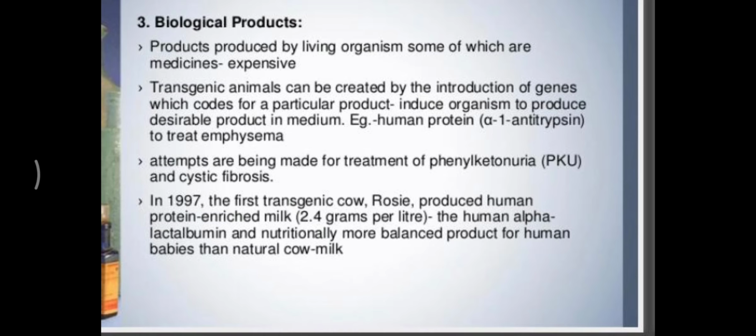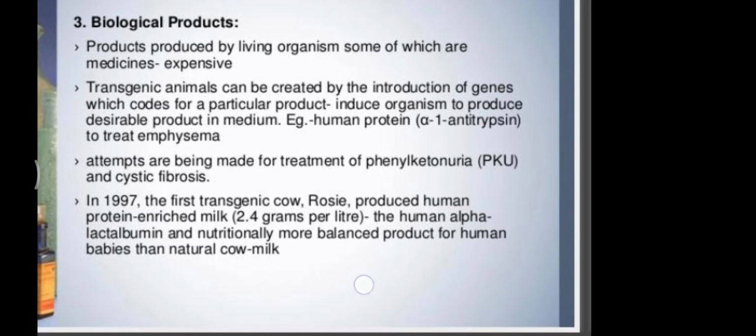In the year 1997, a transgenic cow Rosie was produced, and this transgenic cow produced milk which was enriched in human protein. In humans, alpha lactalbumin is present, and this same alpha lactalbumin was produced by this cow in an amount of 2.4 grams per liter, and it is considered a more nutritionally balanced diet for human babies than natural cow milk. So these are the advantages.